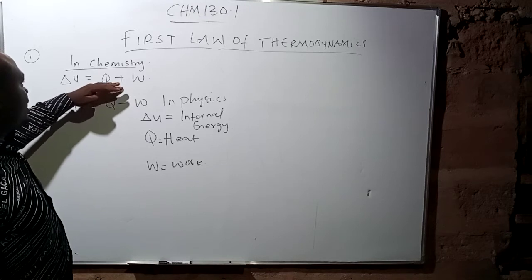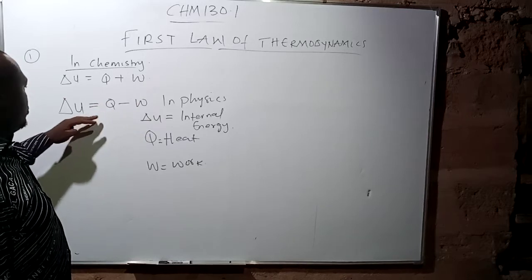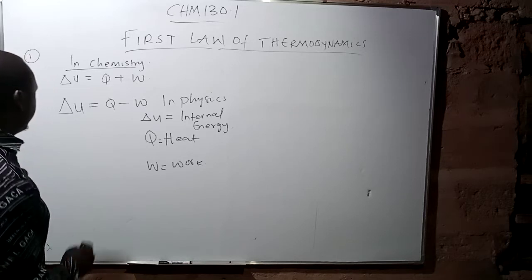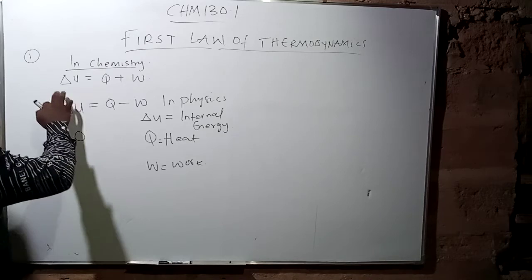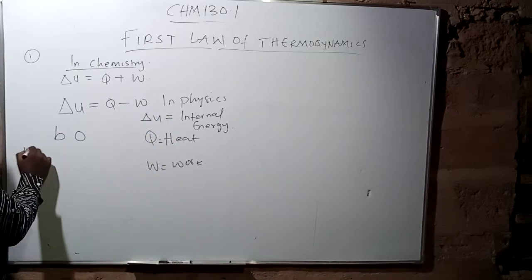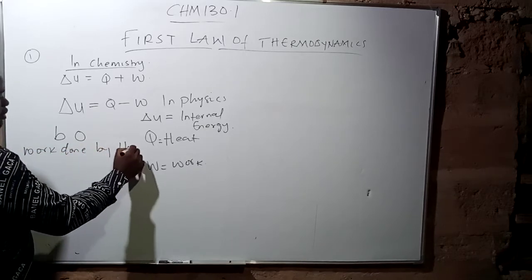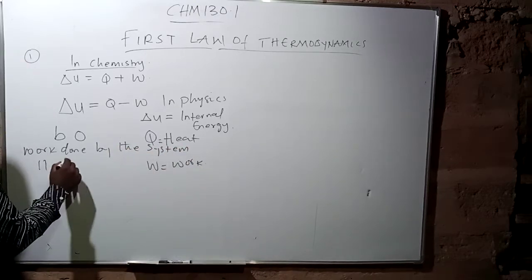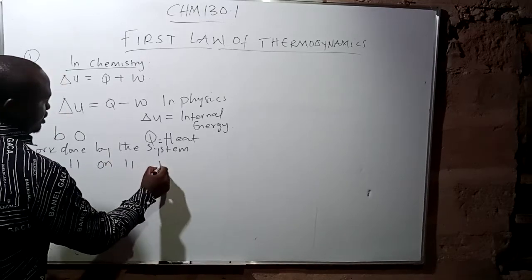So now you can see, like I said, under chemistry we have change in U is equal to Q plus W. In physics we have Q minus W. Now, the most important thing, how I remember this is, I use this thing I call boom. Now, if you're considering this formula, that of the chemistry, we are using both. That means that work done by the system, and then work done on the system.